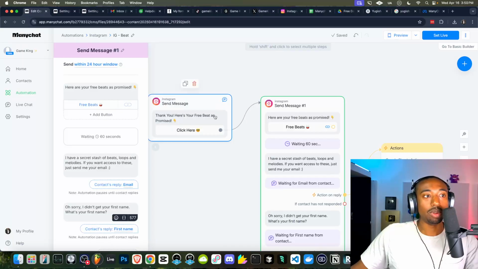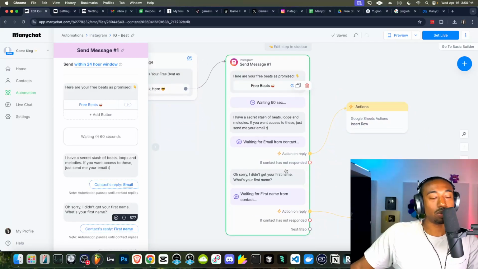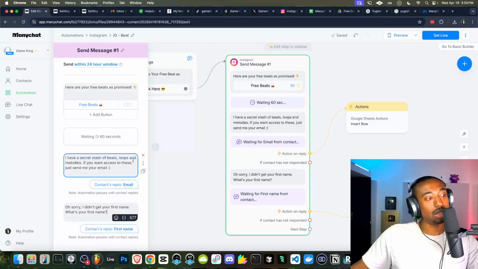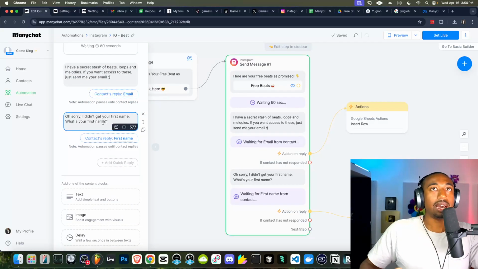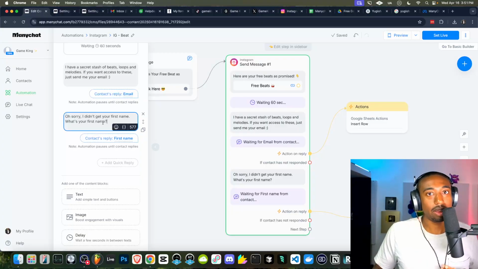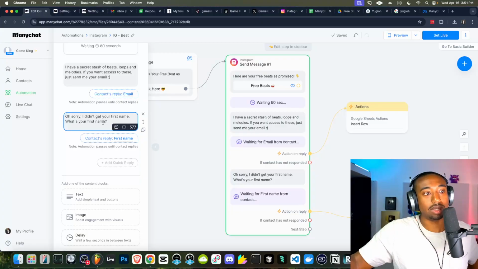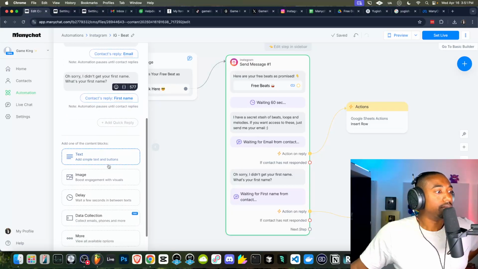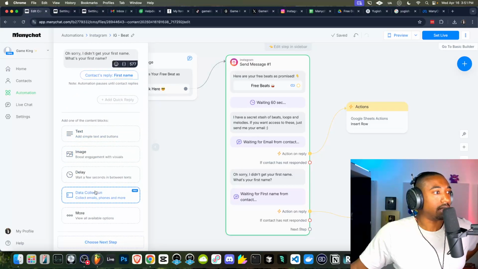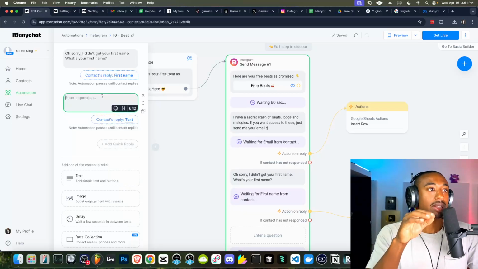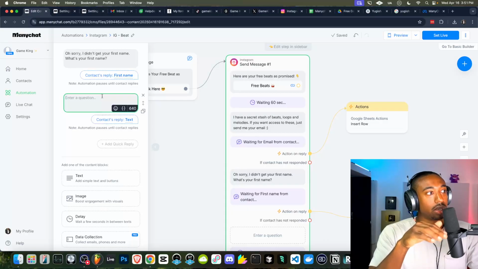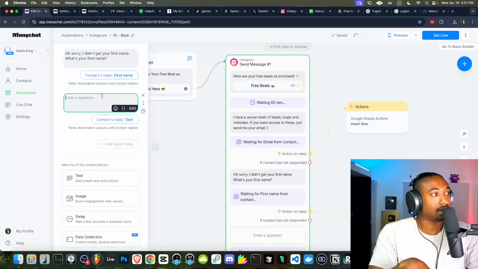And we could ask for mobile at this point, but I think mobile marketing is really for advanced people. So I would recommend, if you guys are collecting this information, I'd say you have to create another free thing. Like I'll give you a free Discord invite if you send us your mobile, something like that. Okay. So let's go to data collection again. Now, again, this won't send them a bunch of messages right away. They have to reply in order for these to trigger. So there is a delay technically.